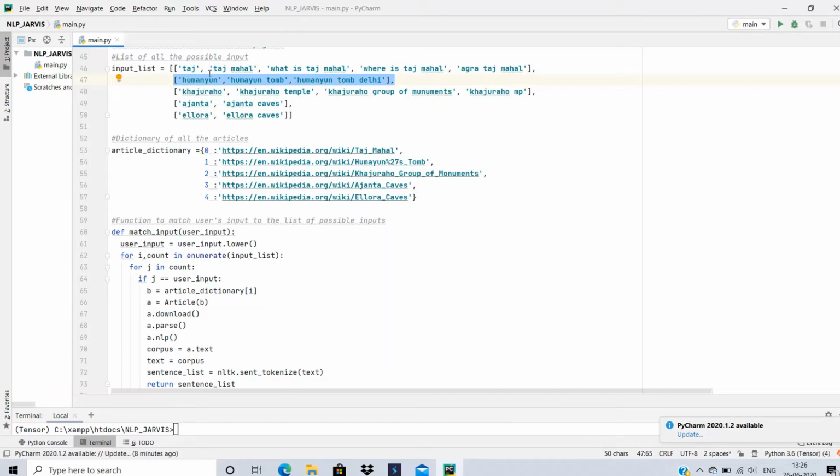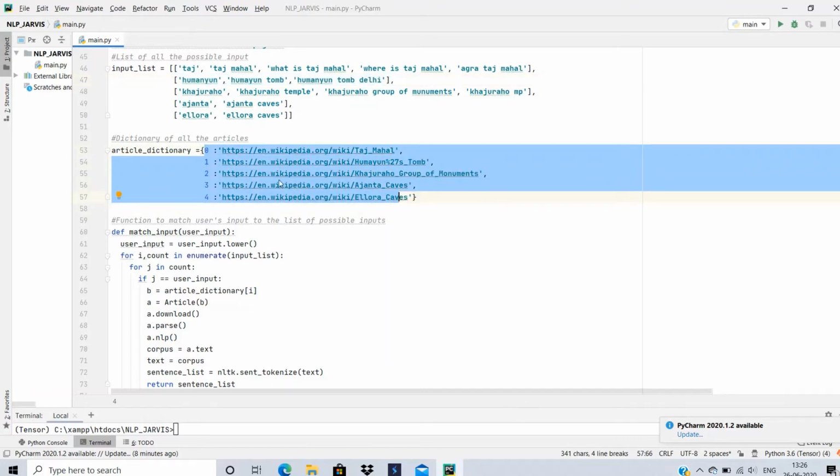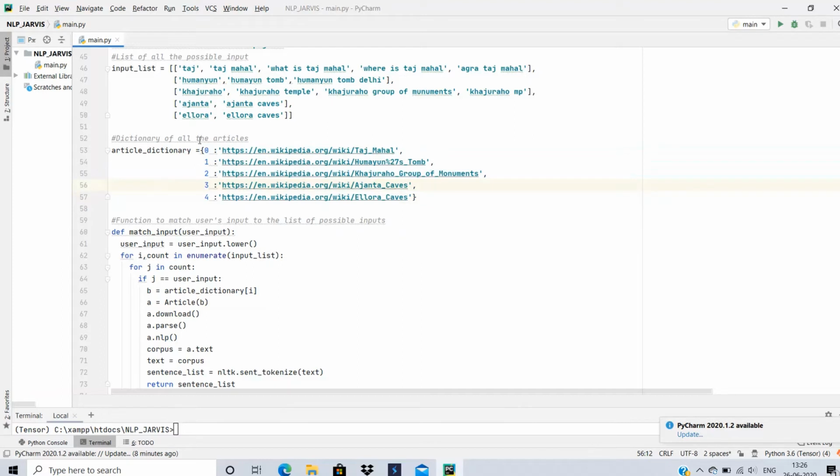And secondly, the dictionary that I had created, I created in such a manner that if the first list of the input list is of Taj Mahal, then the index value of that list, as Taj Mahal is at position 0, I am going to make a key 0 for the dictionary and assign the value of the URL from where I want my bot to extract information. For Taj Mahal, I am going to provide that URL as the value to that key.